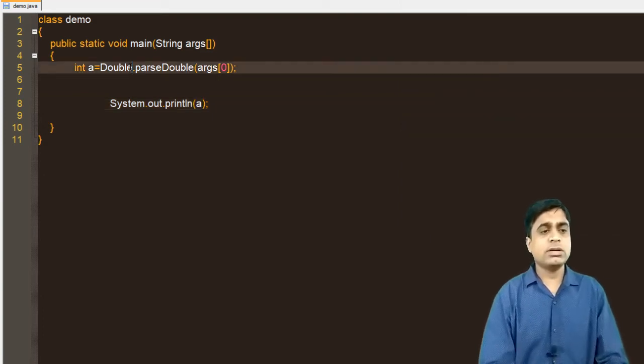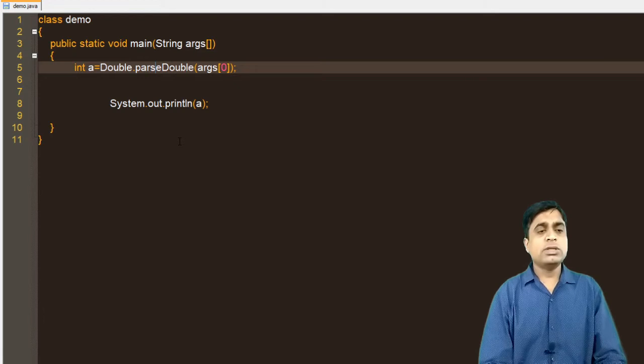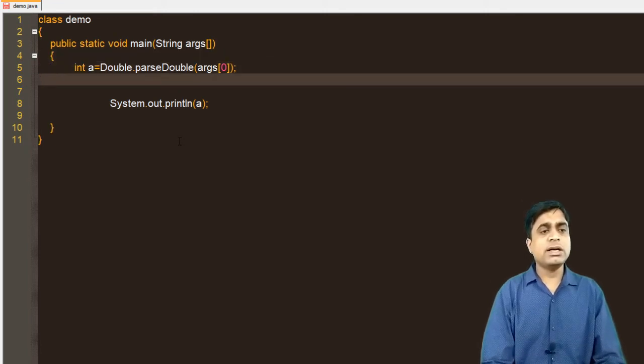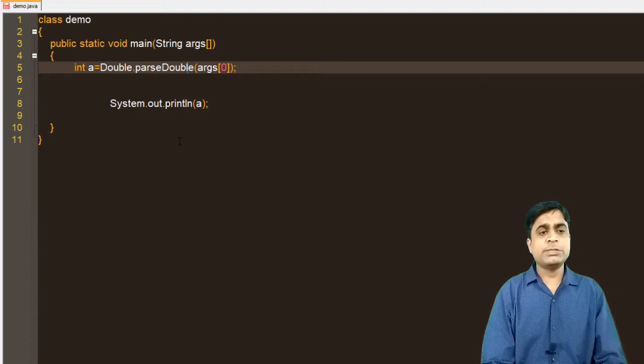Now similarly you can convert into double format with Double.parseDouble.